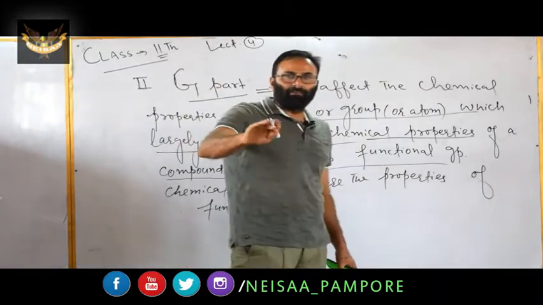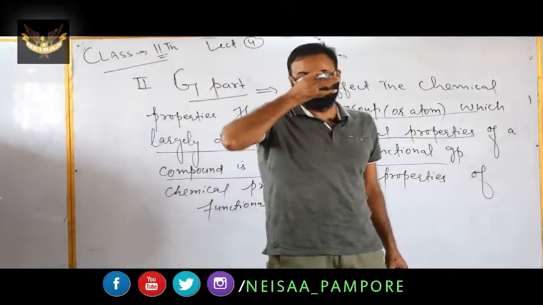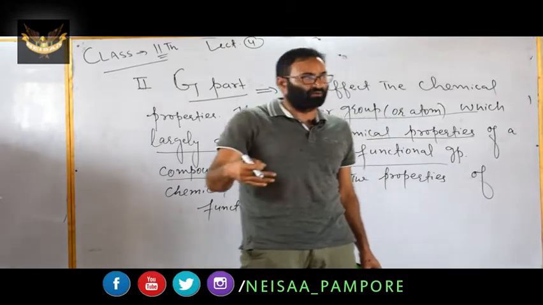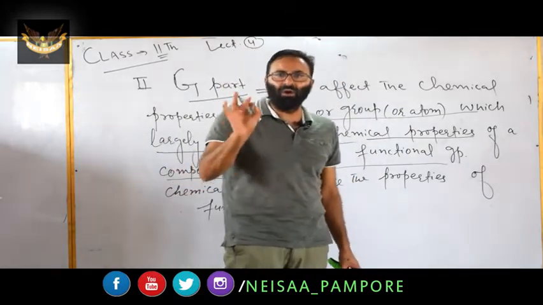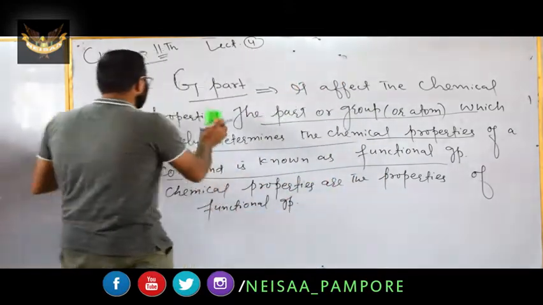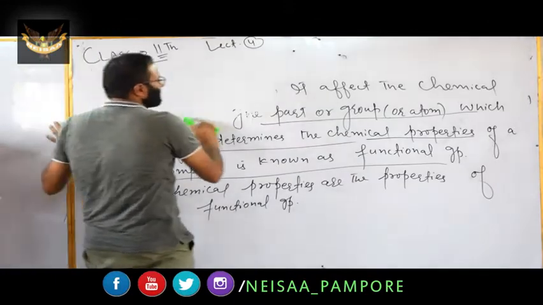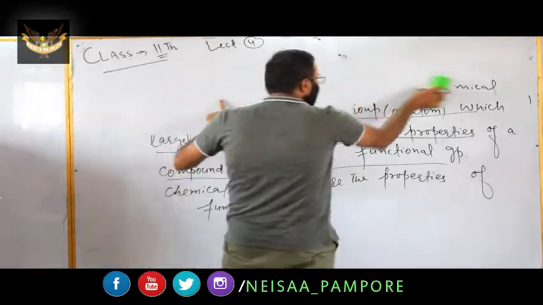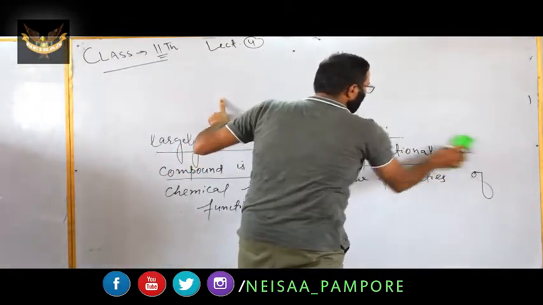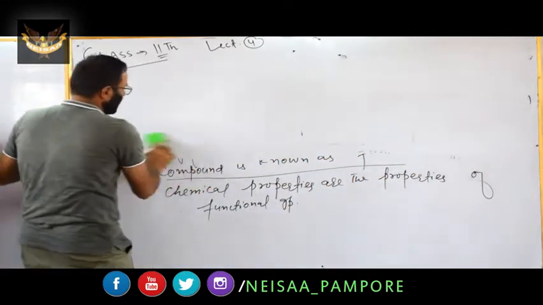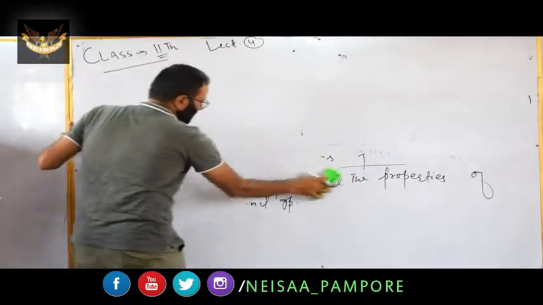Here you can also mention that if a number of compounds have the same functional group, for example methyl alcohol, ethyl alcohol, propyl alcohol, all have the same functional group, that is OH, it means that all such compounds will have similar chemical properties.